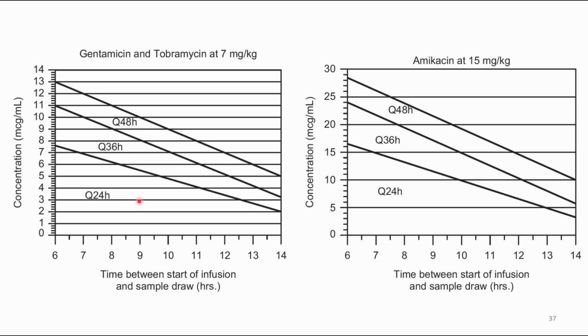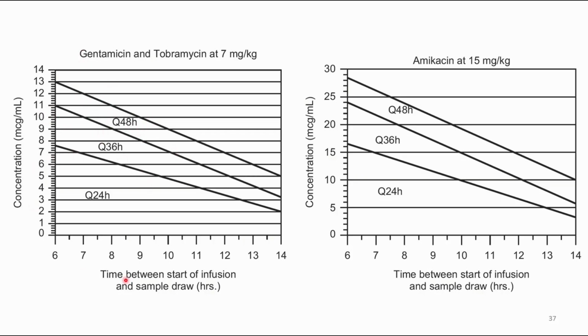If you were using the Q24 hours, that means the patient is clearing, so you continue the Q24 hour dosing. Now, if for that very same patient, 9 hours later, you got a level that was 7, because 7 falls above this line of Q24, but it's within the Q36 dosing, so 9 and 7 goes here. Instead of continuing the dose every 24 hours, you change it to every 36 hours. The same would be true if 9 hours later, you got a level of, let's say 9, so 9 and 9, you would change the frequency to every 48 hours, and so on and so forth. So that's how you would monitor.